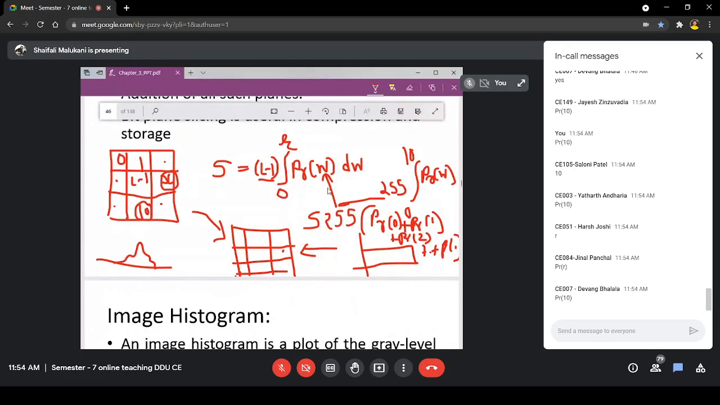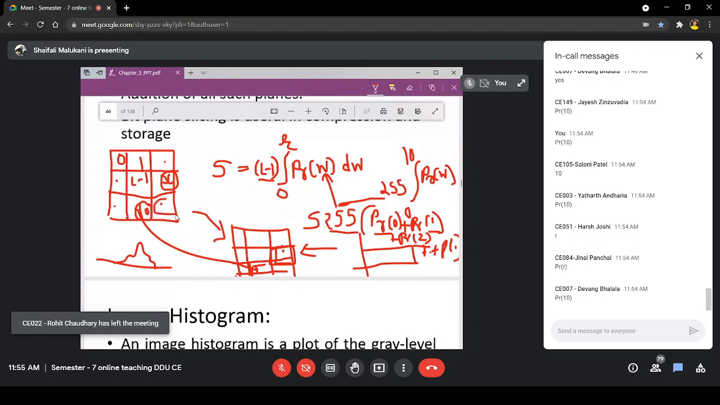So what I will do is check the probability of occurrence of 0, plus the probability of occurrence of 1, plus the probability of occurrence of 2, and in that way sum them all up to 10. I will multiply by 255 and get some value. That value I will place here, because it corresponded to this 10.